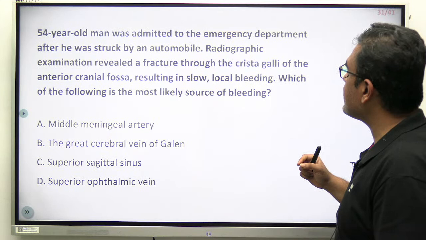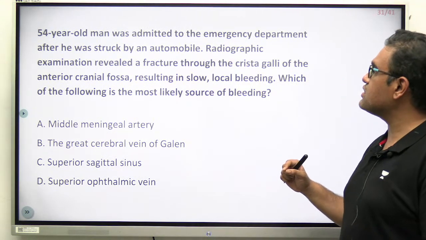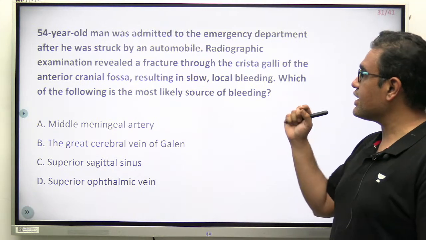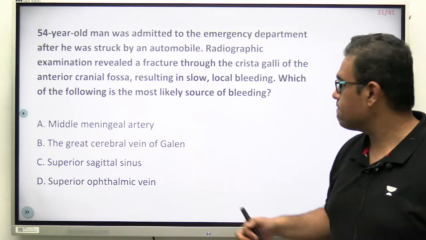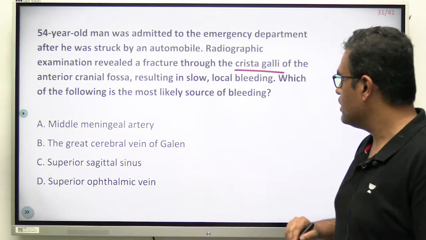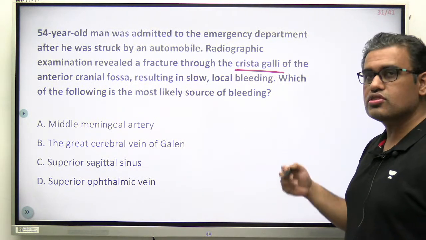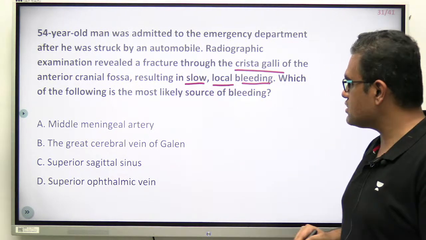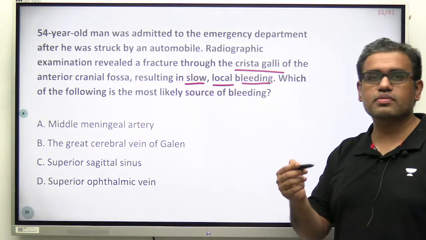A 54-year-old man was admitted to the emergency department after he was struck by an automobile. Radiological examination revealed a fracture through the crista galli of the anterior cranial fossa. It's part of the bone, thick bone, resulting in slow local bleeding. Which structure is most likely the source of this bleeding?